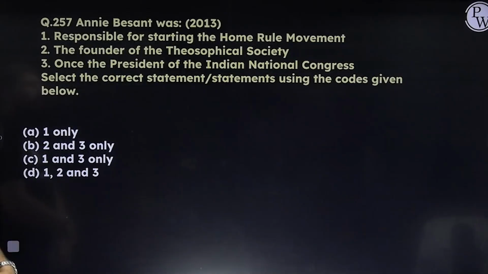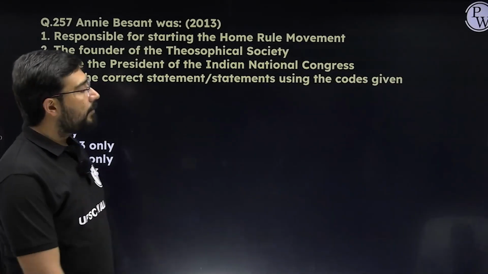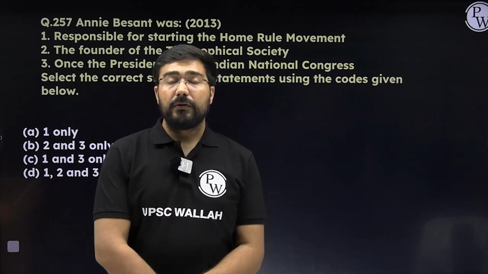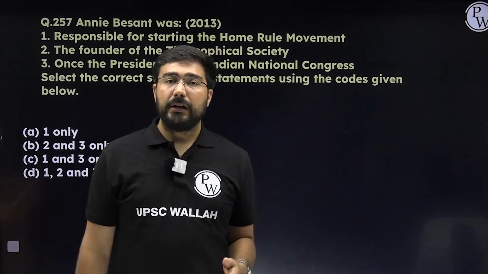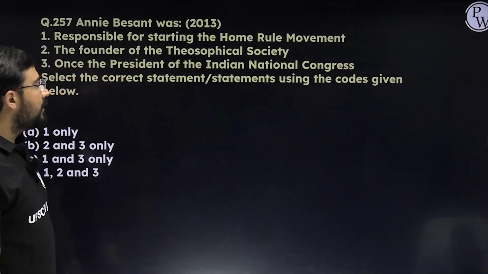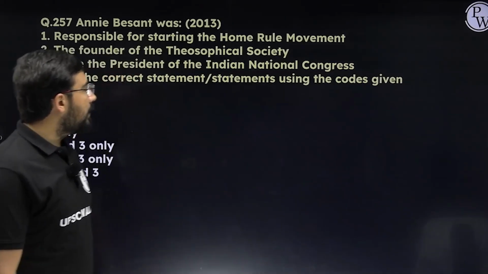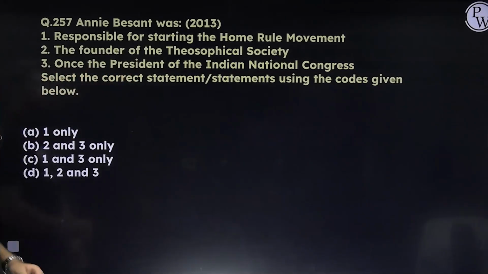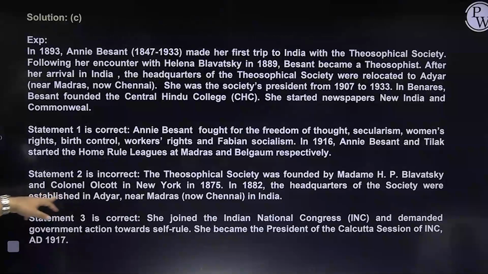Next, it is about Annie Besant. She was responsible for starting the Home Rule movement. That is correct. Founder of Theosophical Society? The second statement is not correct. She was not the founder of Theosophical Society. She joined it in 1893. The ones responsible for it were Madame Blavatsky and H.C. Olcott. Was she president of Indian National Congress? Yes, 1917, and that's why she was the first woman. Answer here will become C, 1 and 3.